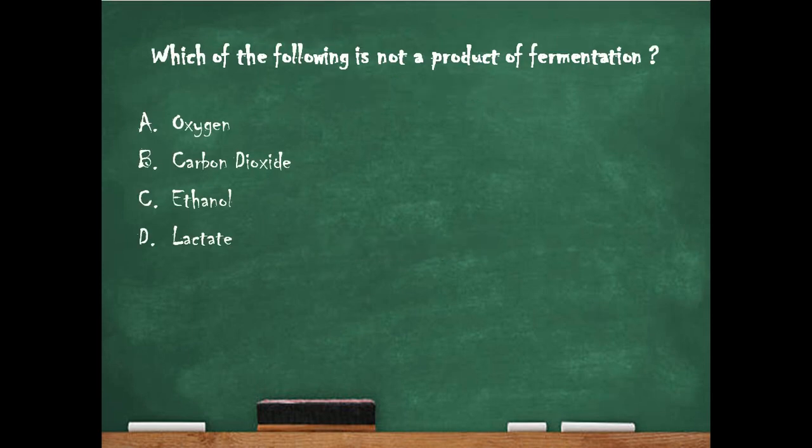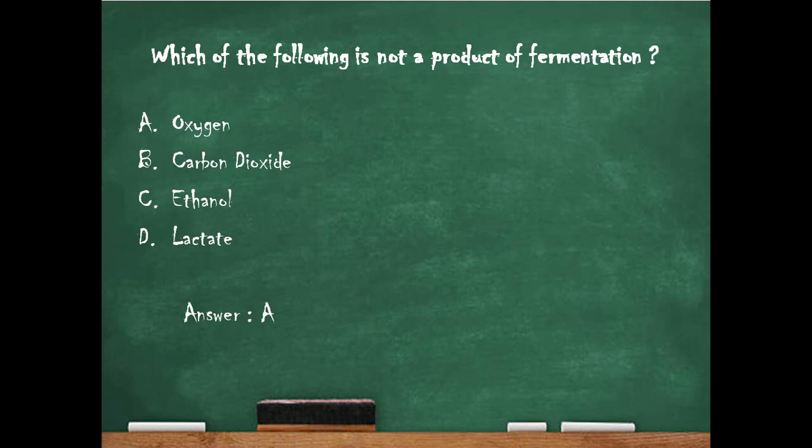Which of the following is not a product of fermentation? Option A, oxygen. Option B, carbon dioxide. Option C, ethanol. And option D, lactate. And the right answer is option A, oxygen.